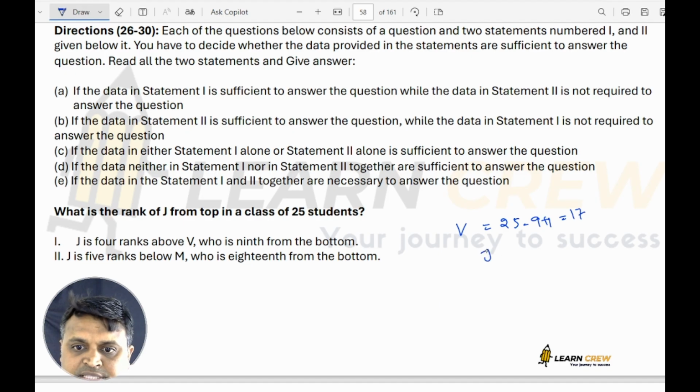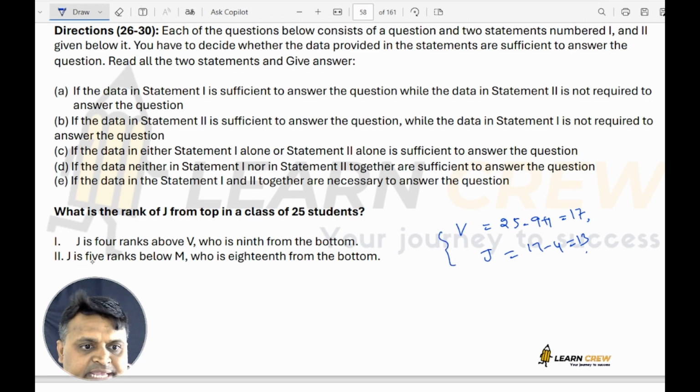And from this you can say J is 17 minus 4, 13. It is given that V is 9th from bottom, so from top it is 17. And it is given that J is 4 ranks above, so J is 13. So 1 alone is sufficient.